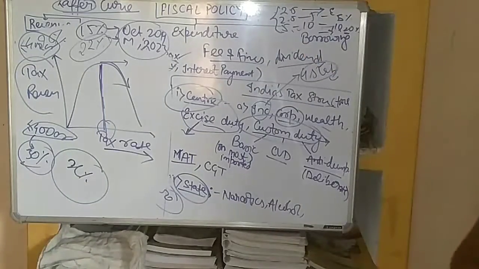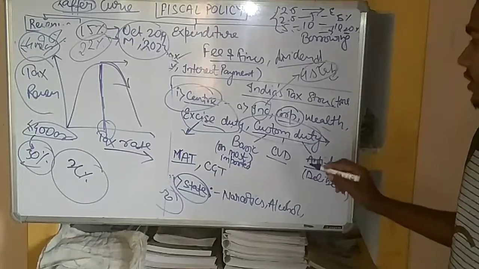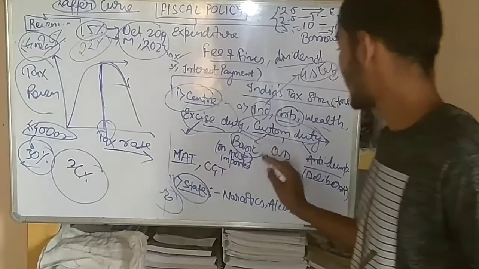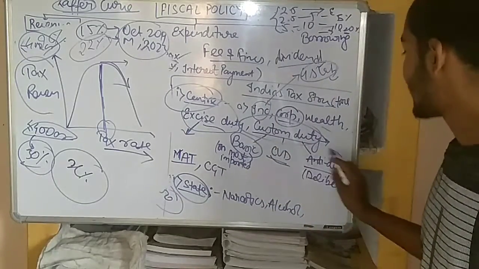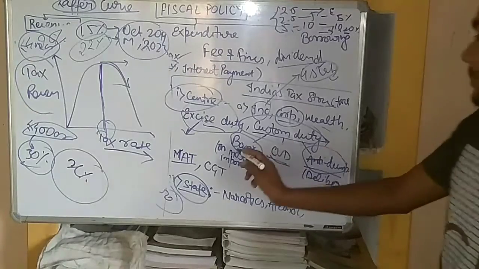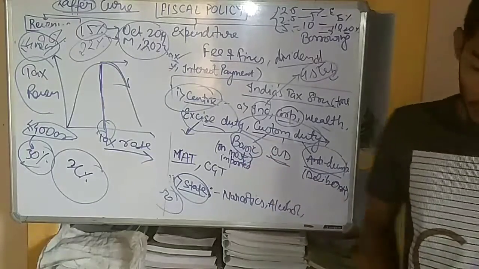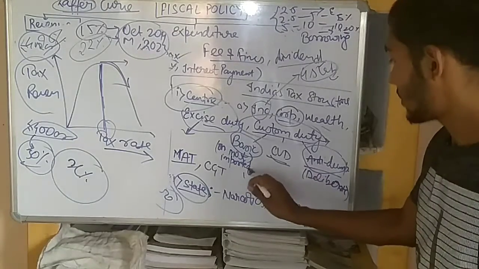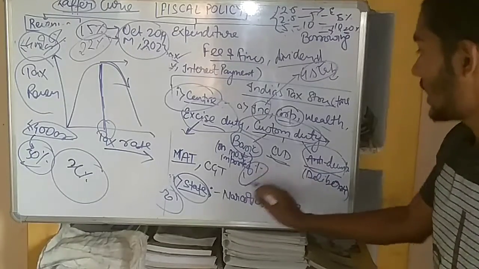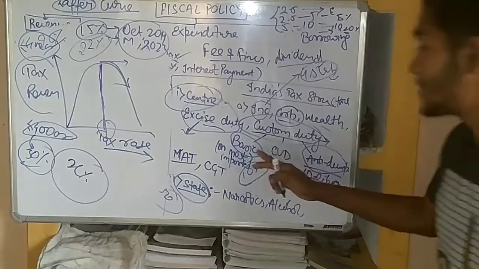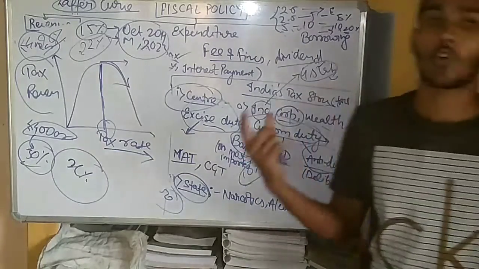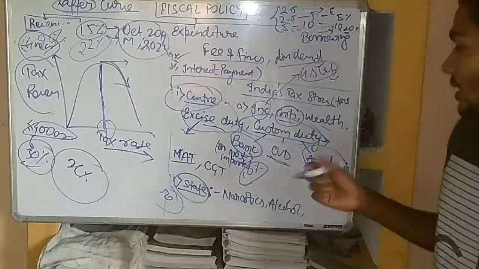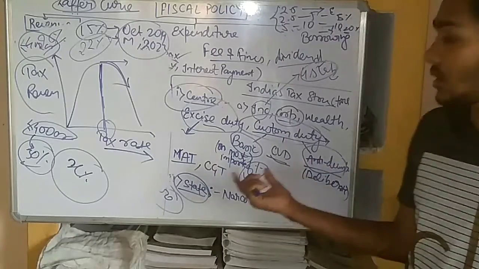There are basically three types of custom duty. The first is the basic custom duty, the second is the countervailing duty, and the third is the anti-dumping duty. The basic custom duty in India is 10%. And why basic? Because the name suggests that it is on almost all imported items. We largely take 10% of the custom duty. That is known as the basic custom duty.